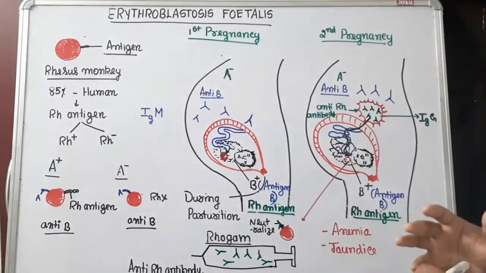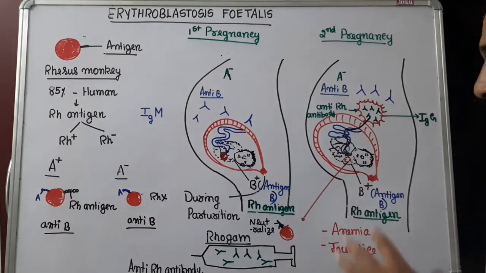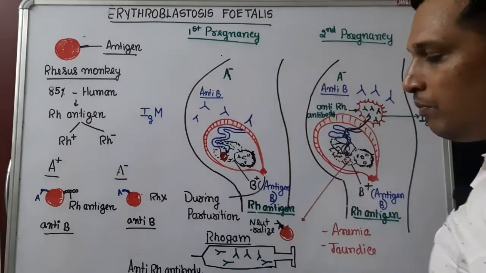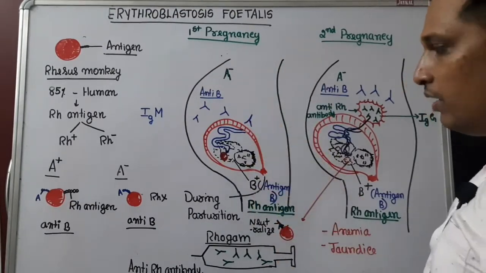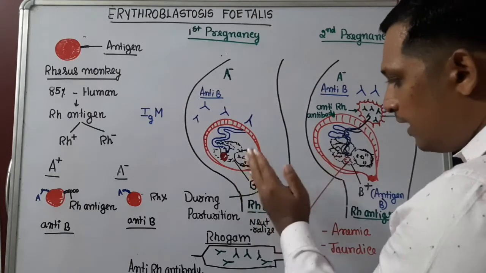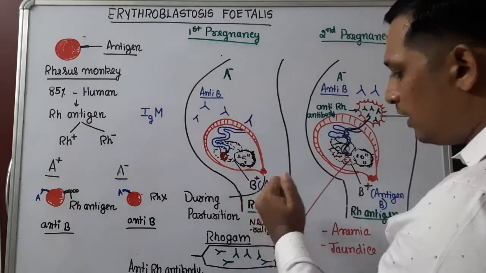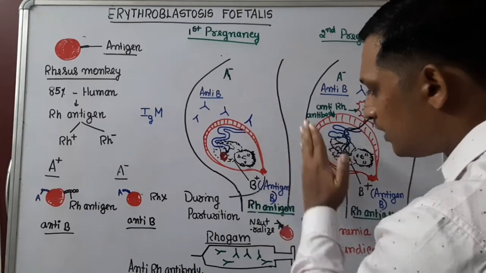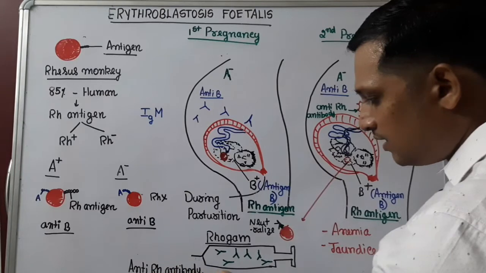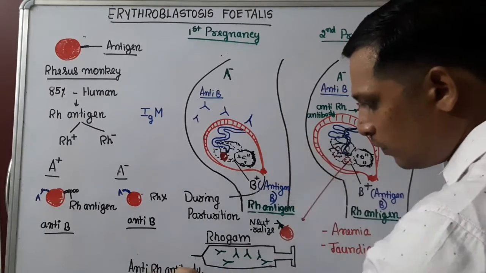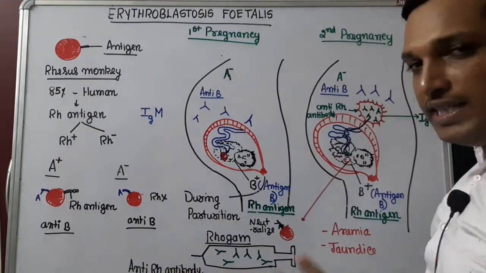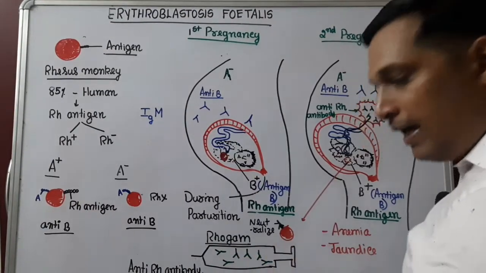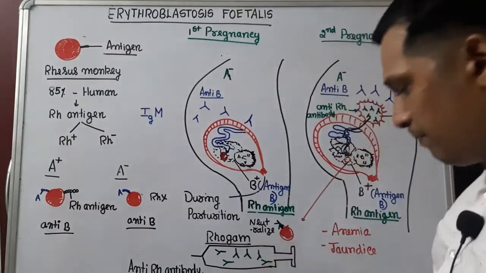Is there any treatment for it? Yes, there is treatment. What is that? In the first pregnancy, when you know that the mother is having negative blood group and the child is having positive blood group, you will be knowing that mother's blood and fetus blood come in contact and the mother will be developing antibody. So you have to administer, soon after the first pregnancy, the mother with anti-Rh antibody injection. Look at the antibodies. You are giving antibody. How does it work? It is also called Rhogam.